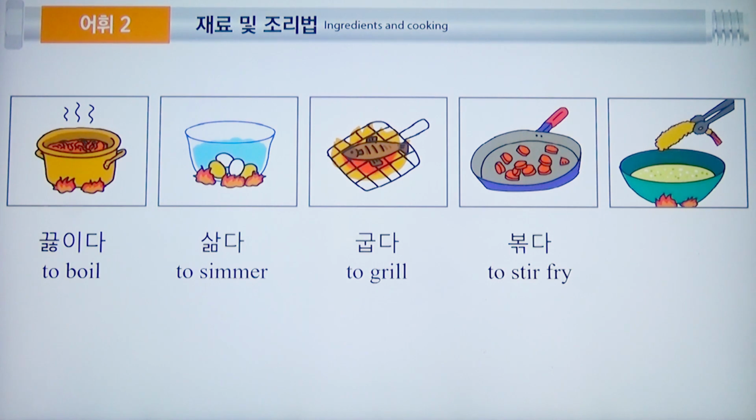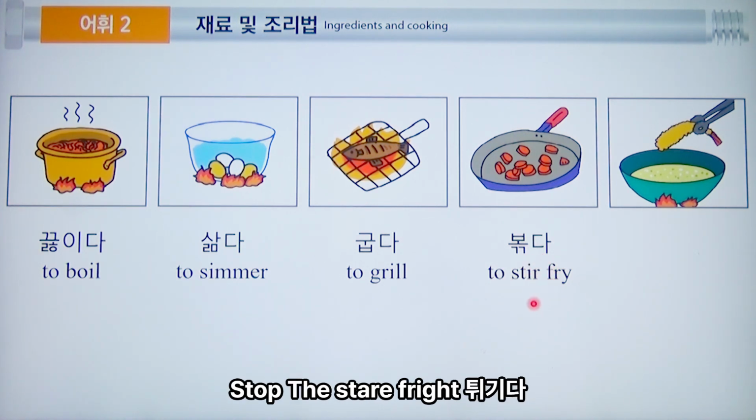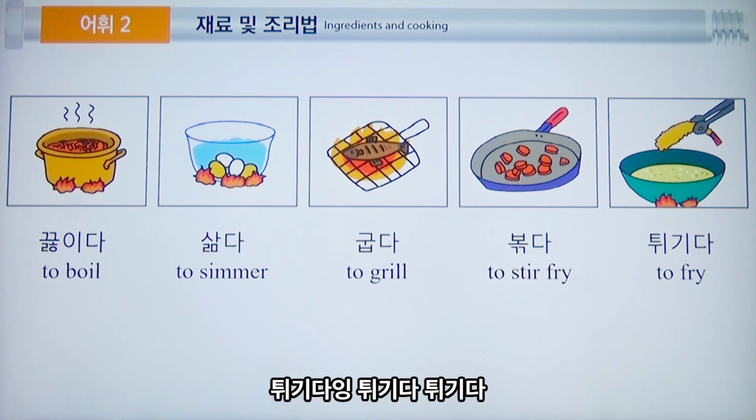볶다, to stir fry. 튀기다, to fry. Magkaiba yung to stir fry and to fry. Okay? 볶다, 튀기다.